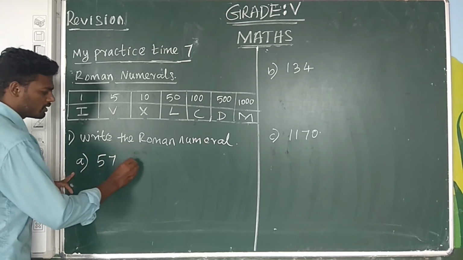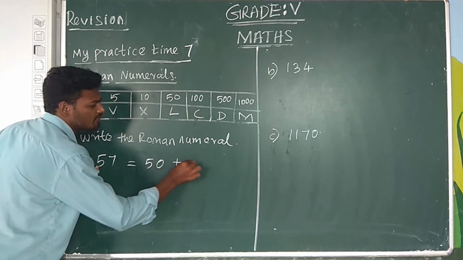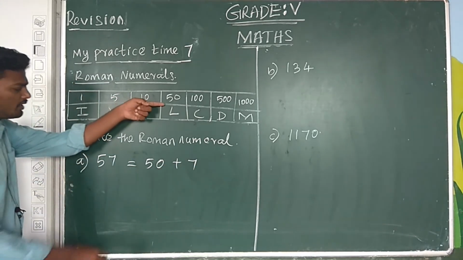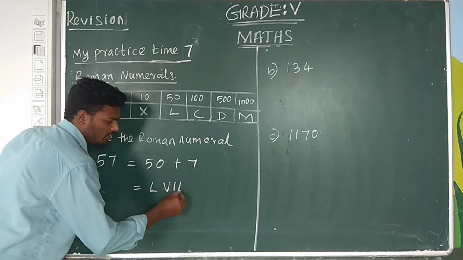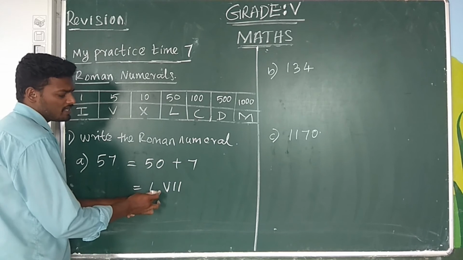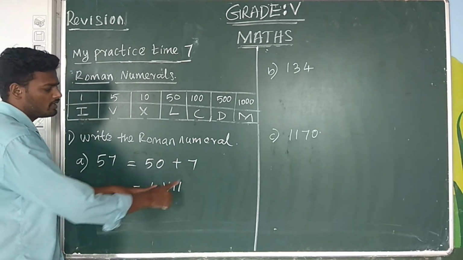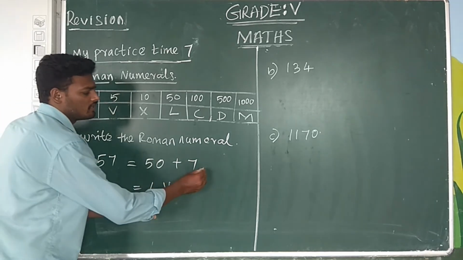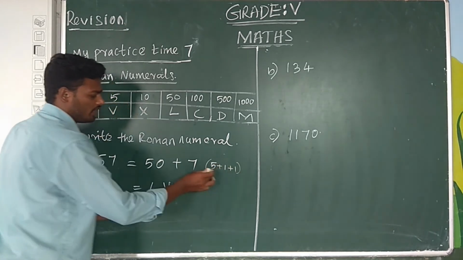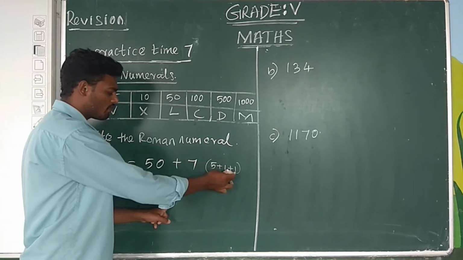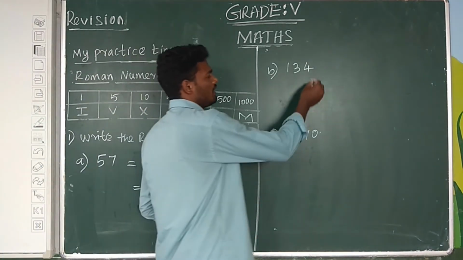First we expand 57 as 50 plus 7. In Roman numerals 50 is L, and 7 we write as 5 plus 1 plus 1. So 5 is V and 1 is I, 1 is I. Therefore 57 is LVII.